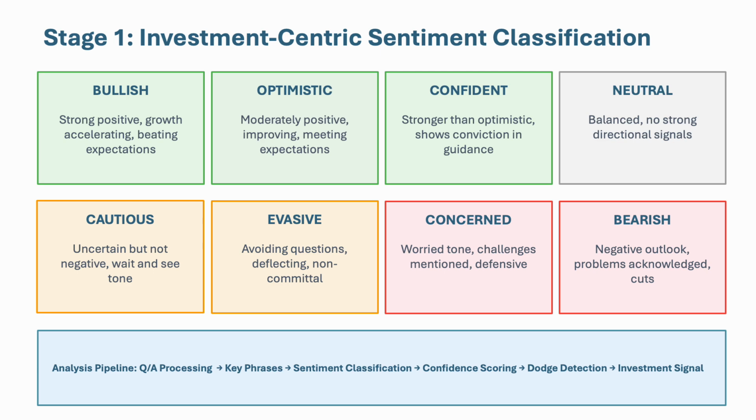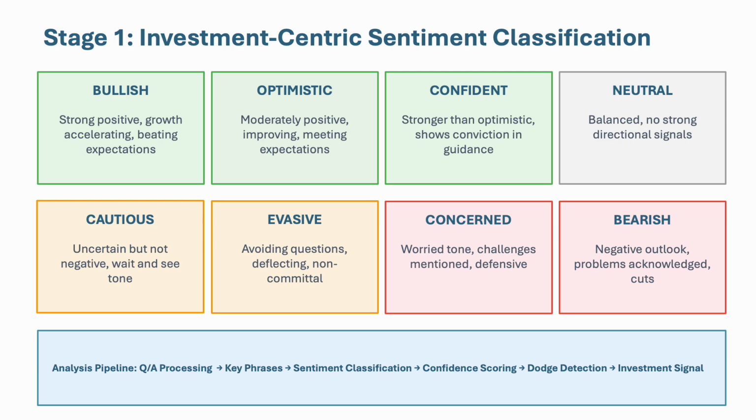To derive explicit and implicit information from the call transcripts, we first employed an enhanced investment-centric sentiment analysis and information extraction process. For each QA pair within the call transcript, the model that acts as a data extractor identifies the most suitable sentiment out of 8 possible defined categories.